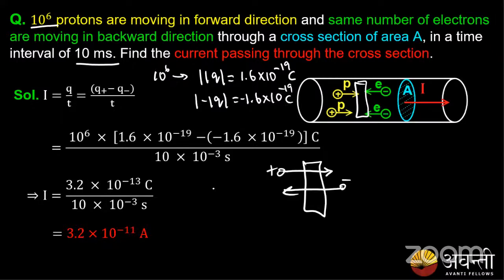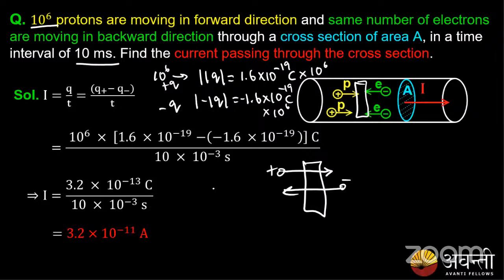If one charge has this many coulombs, how many does it have for 10 power 6? So multiply by 10 power 6. For 10 power 6 charges, there are 10 power 6 into 1.6 into 10 power minus 19 coulombs of charge. If you plug in the value of plus Q and the value of minus Q into this equation, you will get the net Q as 2 times Q, that is 2 into 1.6 into 10 power minus 19 into 10 power 6. From here you would get 3.2 into 10 power minus 13 coulombs.